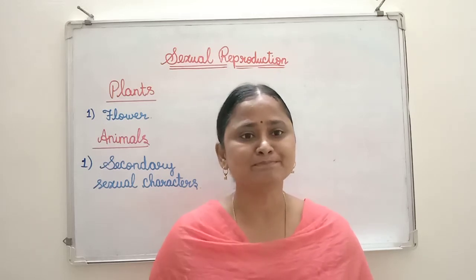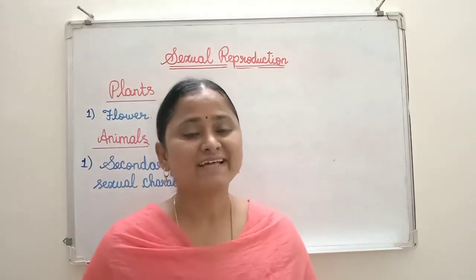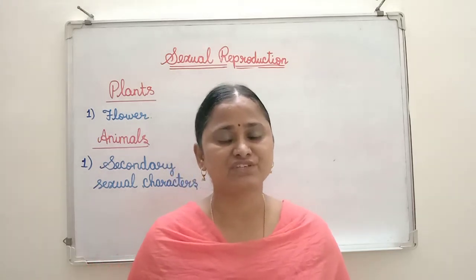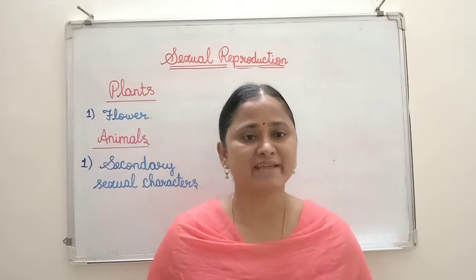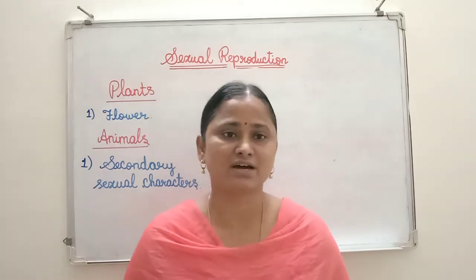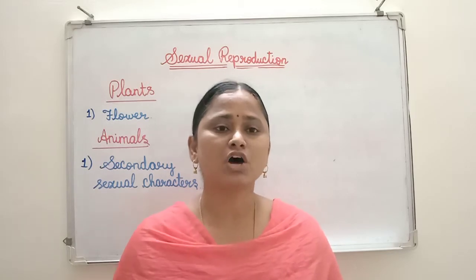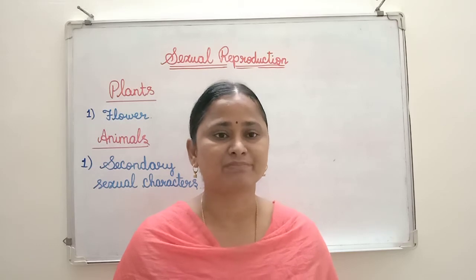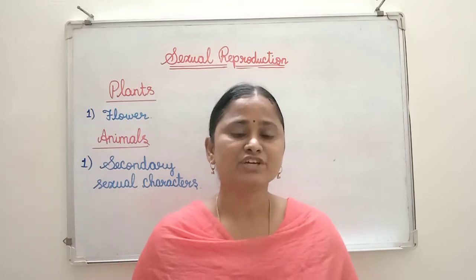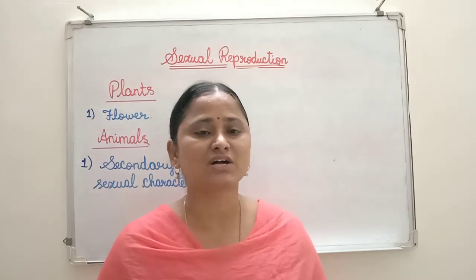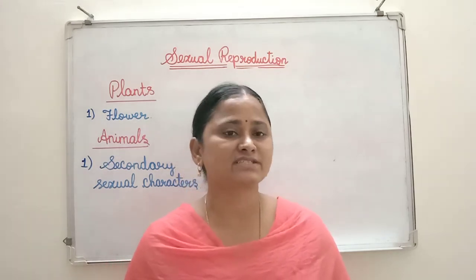Then what are the hormones responsible for forming the secondary sexual characteristic features? In case of males, the hormone responsible is testosterone. In case of females, estrogen and progesterone. So these are the hormones that cause the secondary sexual characteristic features.